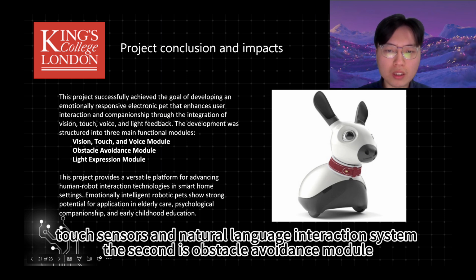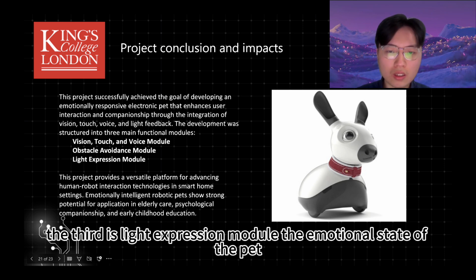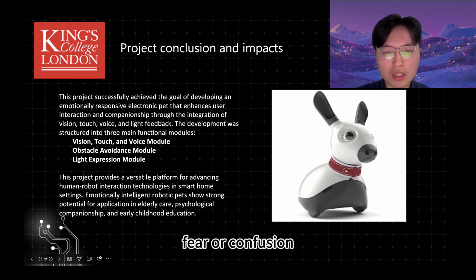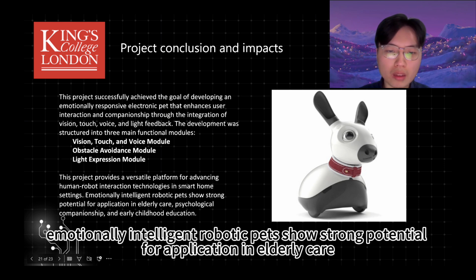The second is the obstacle avoidance module. Using cliff sensors and sonar detection, the pet can autonomously navigate around people and objects in a household environment, ensuring safe interaction. The third is the light expression module. The emotional state of the pet, such as happiness, fear, or confusion, is visually conveyed through dynamic light color changes, enriching the pet's expressiveness. This project provides a versatile platform for advancing human-robot interaction technologies in smart home settings.